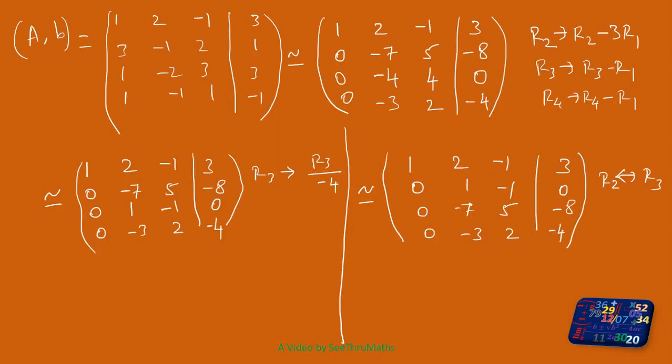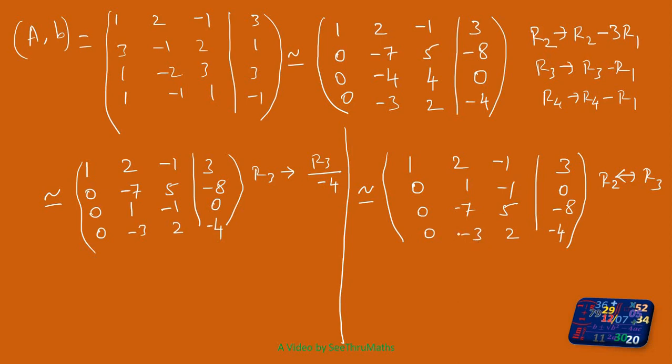What is that? Row 3 is replaced by, see, with the help of row 1, I should not do it. If I take row 1, then again this element will become non-zero. Again, it's a headache. Okay, so take either row 2 or row 4. But purposely I have made this element become 1. So it is easy if I take row 2, because it is 1. So minus 7, plus 7 times this row I multiply by 7 and then add with this one, so that this element becomes 0.